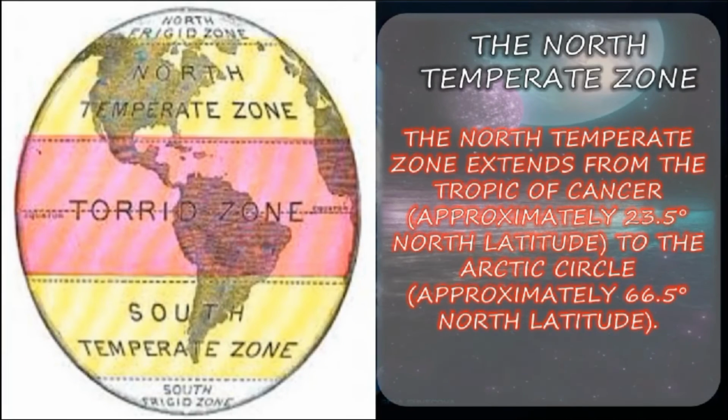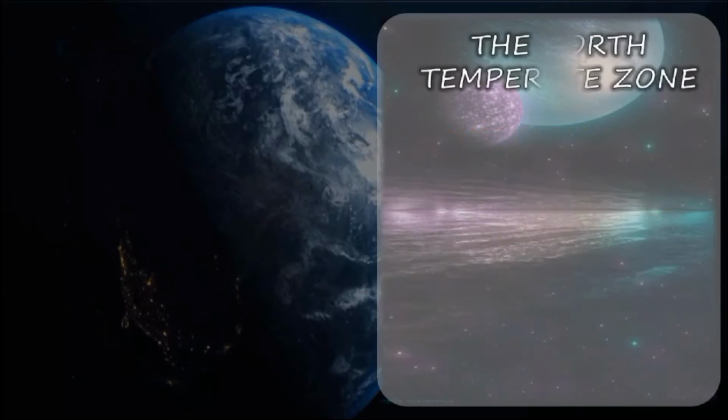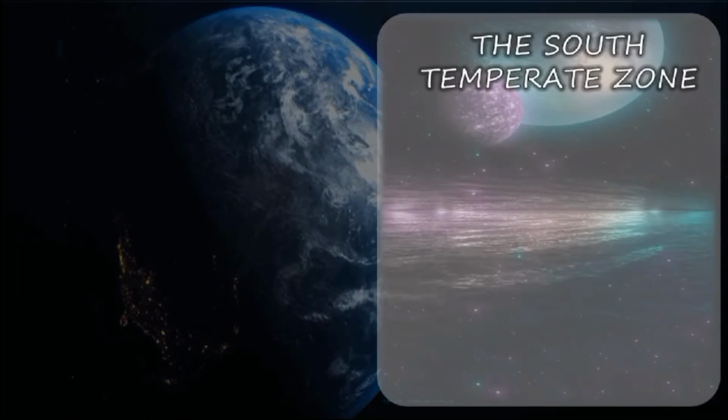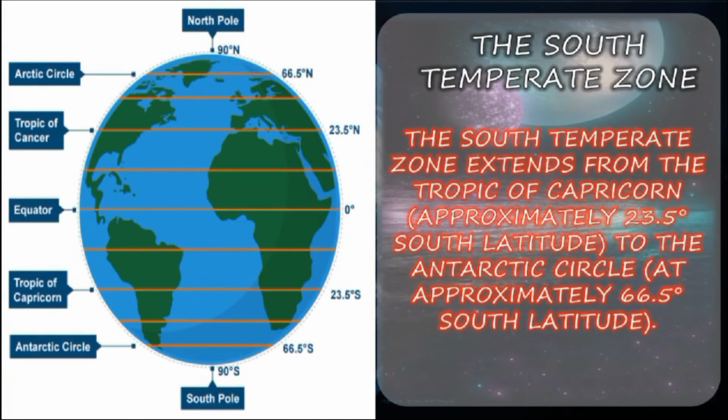North temperate zone. The north temperate zone extends from the Tropic of Cancer, approximately 23.5 degrees north latitude, to the Arctic Circle, approximately 66.5 degrees north latitude. You can see it all in the picture clearly.